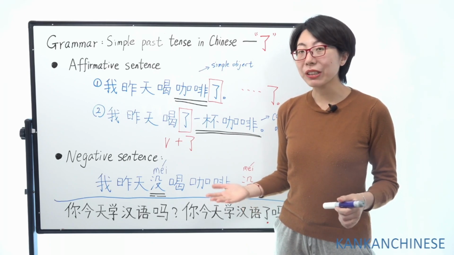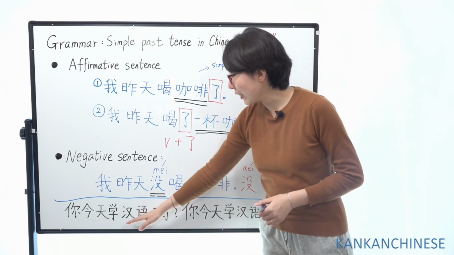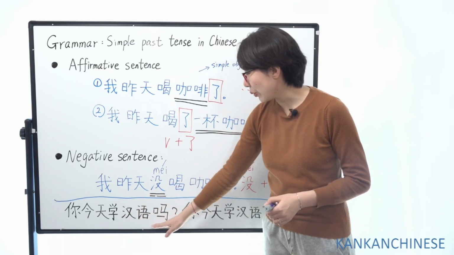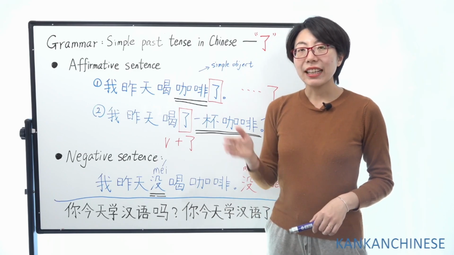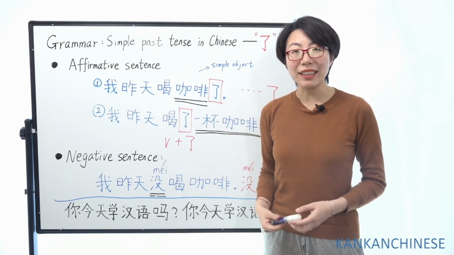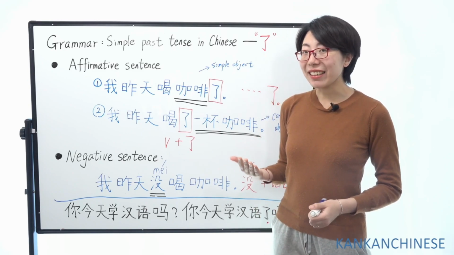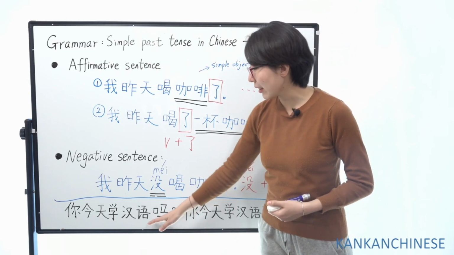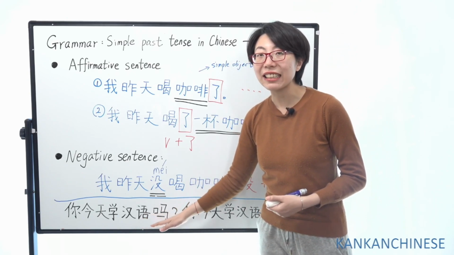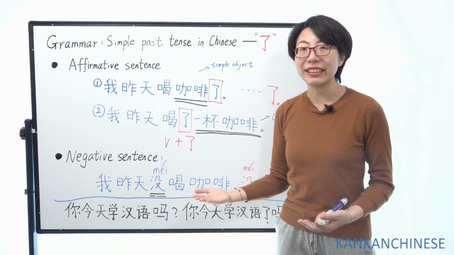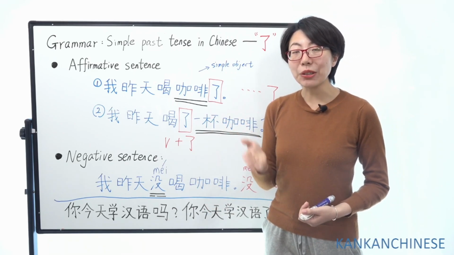There are two different tenses. So the first one, I want to ask you, 你今天学汉语吗？Pay attention, there is no le in my question, so actually I'm asking, will you learn Chinese today? It's more about present or future tense. So, 你今天学汉语吗?